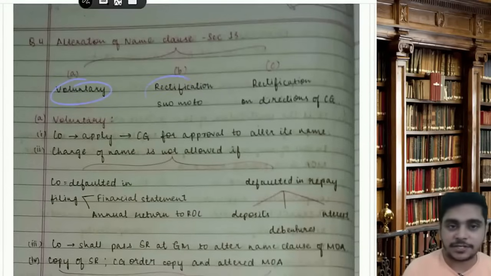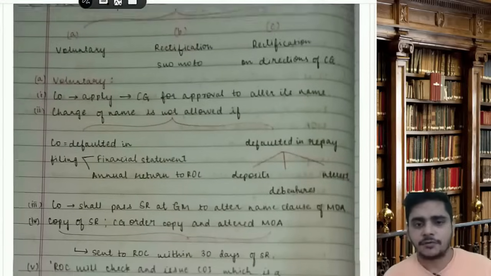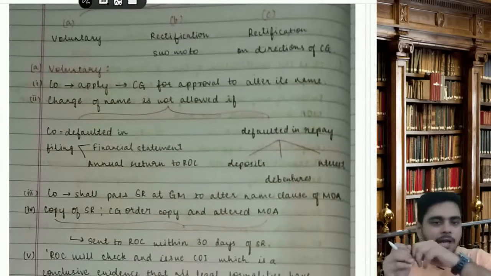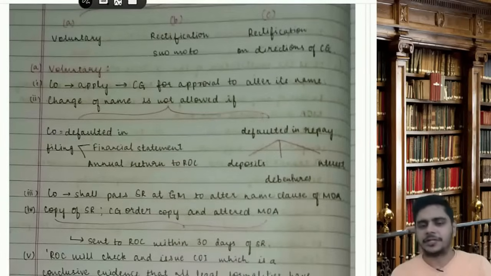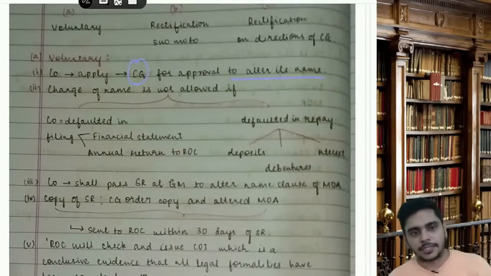One is voluntary, other one is rectification suo motu, other one is rectification on the directions of CG. Sir, voluntary means on its own. My company name is AB Limited. I want to change it to, let us assume, HP Limited, Dell Limited, Apple Limited. So company will apply to CG for approval to alter its name.